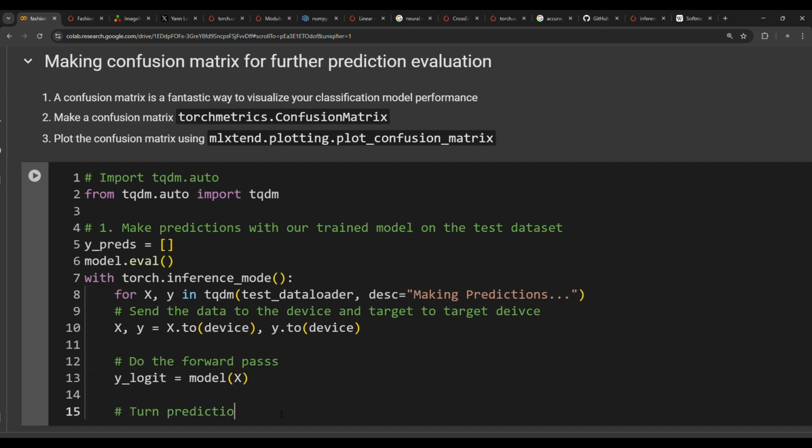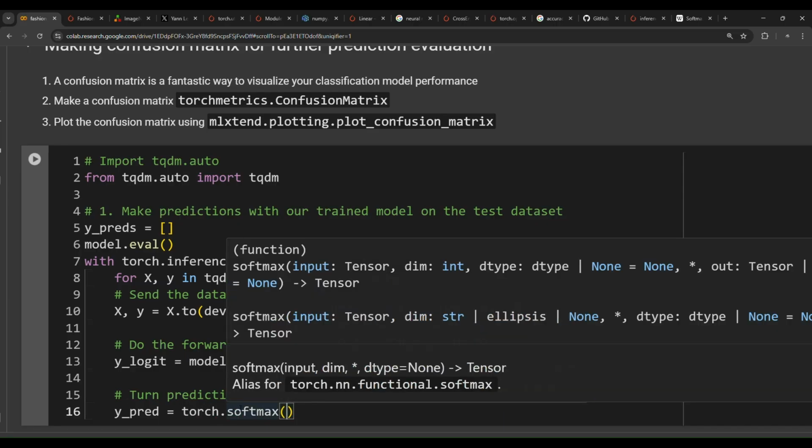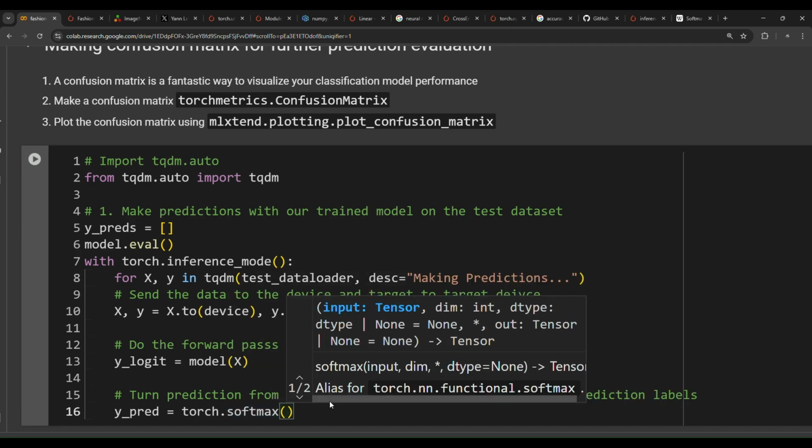Turn predictions from logits. We need to convert the predictions from logit form into prediction probabilities and then into prediction labels. So how to convert the logits into prediction probabilities and then into prediction labels? Well, we have discussed that before using the softmax function and then using the argmax function. So y_pred equals torch.softmax. So we need to use the softmax activation function to convert the logits into prediction probabilities, and then we need to convert those prediction probabilities into prediction labels.